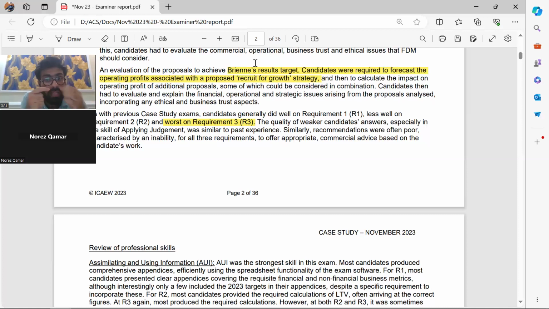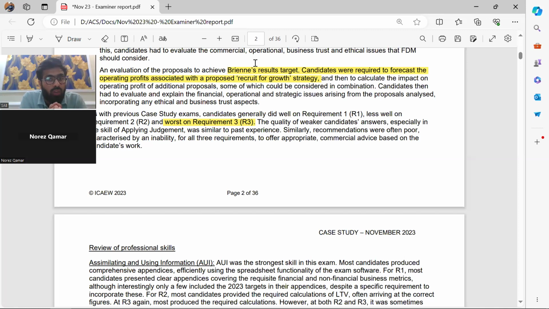Okay? So that means you have to plan accordingly. This exam needs to be planned accordingly. You have approximately 4 hours, so you give 1.5 hours to the first question, where you do the reading, the planning, and everything to get this on the software. Then 1 hour 15 minutes for requirement 2 and 1 hour 15 minutes for requirement 3.